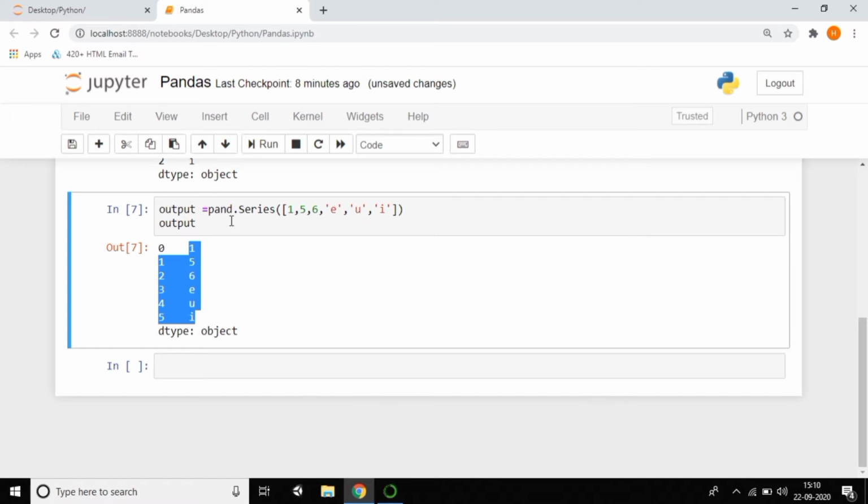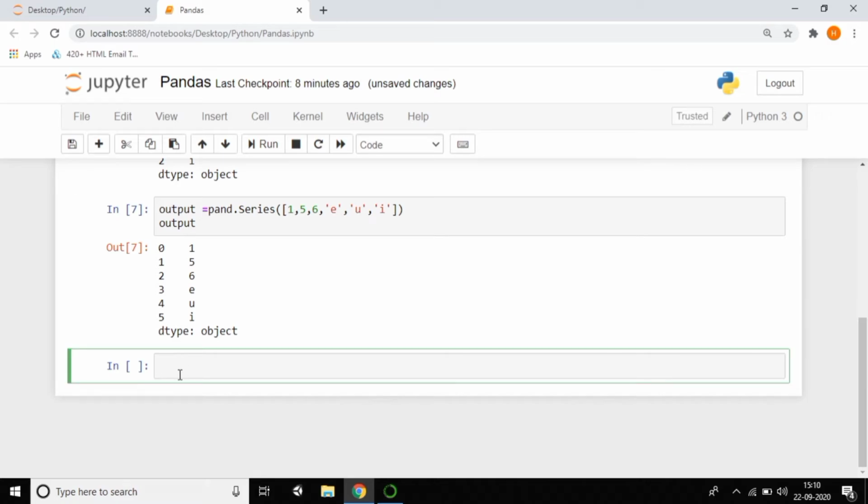And you can do more crazy things by using series, and you can give the index also. Guys, always it's taking the index like this, right? 0 1 2. So instead of that you can give the index like what you want. You can create the index instead of 0 1 2.